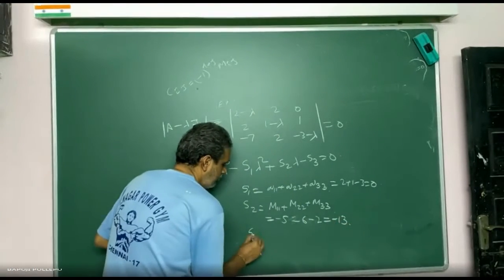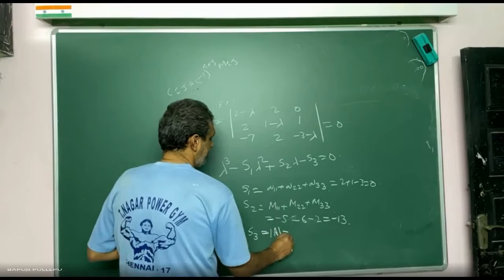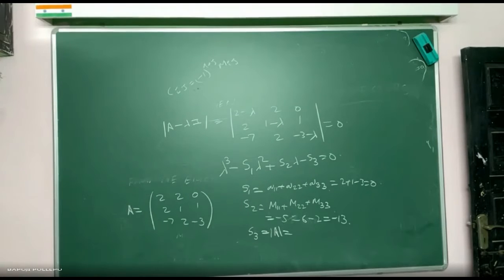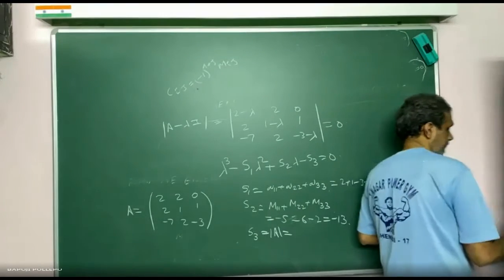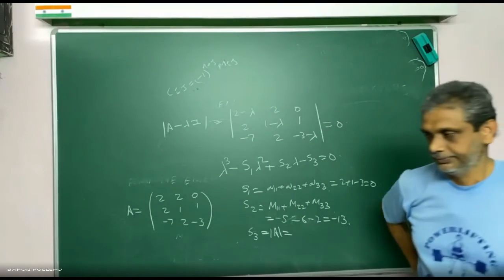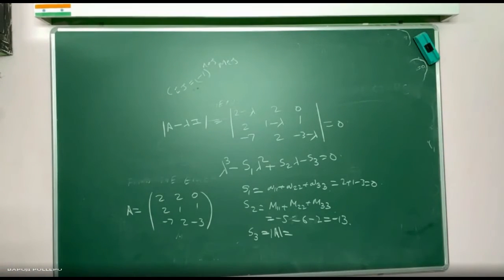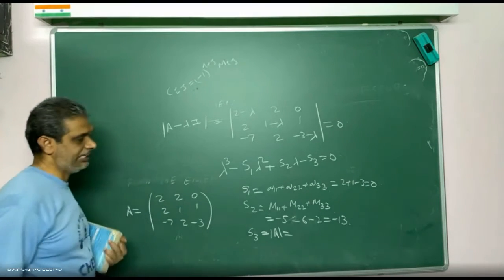Now S3. Now who is S3? Determinant of A. Very good. Find the determinant. Tell me fast. Try to do simply now. 2 into this minus 2 into this. What is the determinant? Tell me.